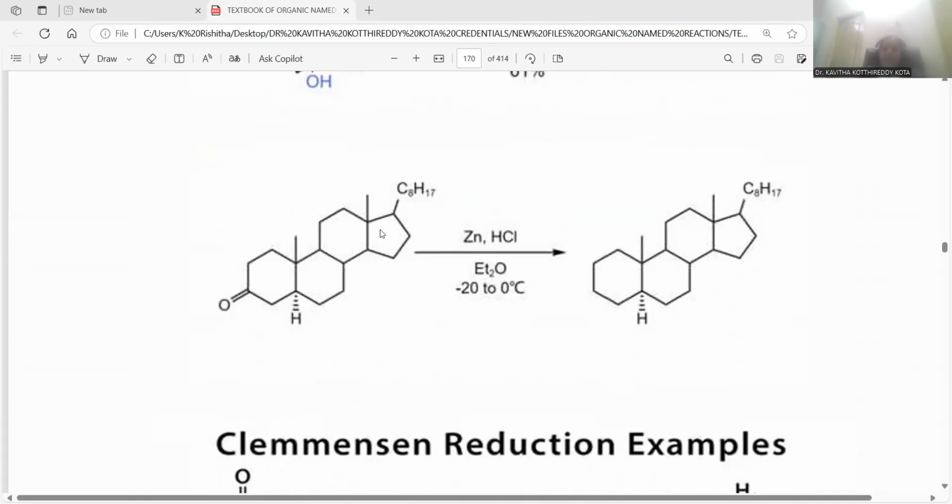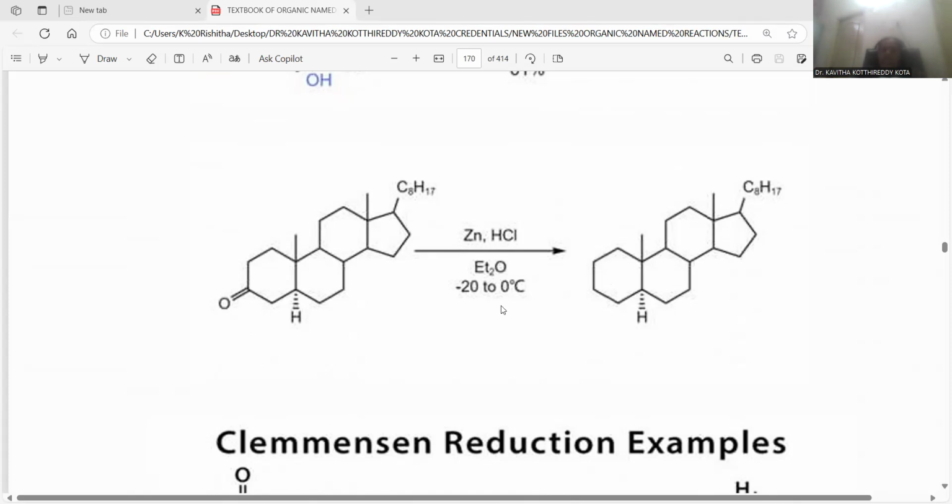And I am taking a polycyclic steroidal compound. This is the kind of steroidal skeleton. You can notice here is the ketone, along with the requisite functional groups. Zinc amalgam, concentrated HCl, diethyl ether taken as the solvent medium. Minus 20 to 0 degrees are sufficient to perform this kind of reduction in the case of this polycyclic system. That's the reason why the ketone is now converted into an alkyl, a CH2 group will be originated. This is the way the reduction process is accomplished.